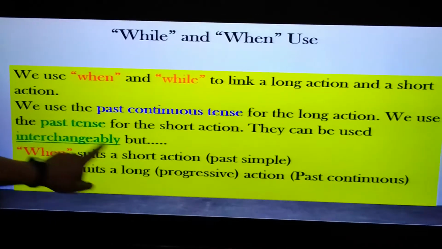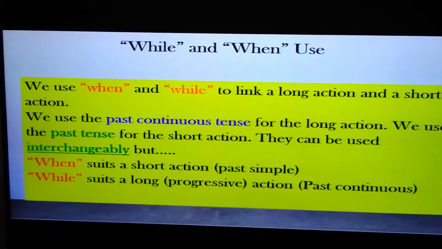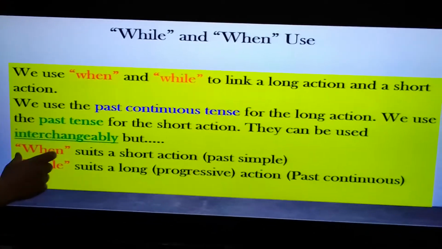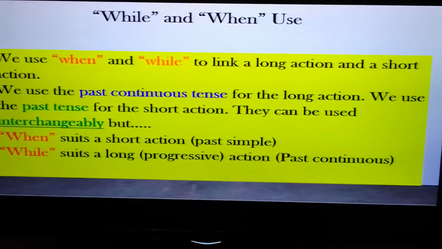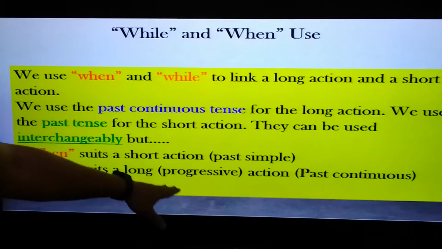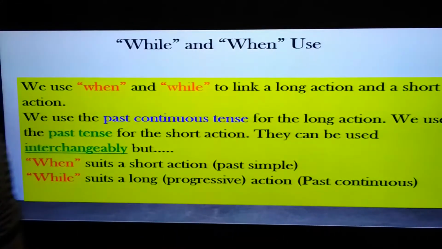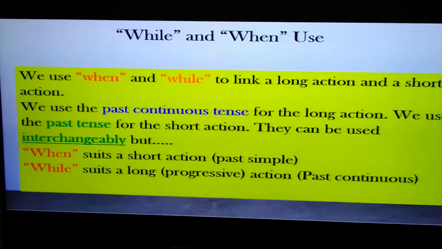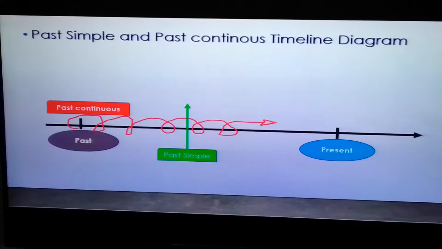They can be used interchangeably, but we have here a kind of opposition. When suits a short action, it means the past simple tense. However, while suits a long progressive action, it means we use the past continuous in that clause.